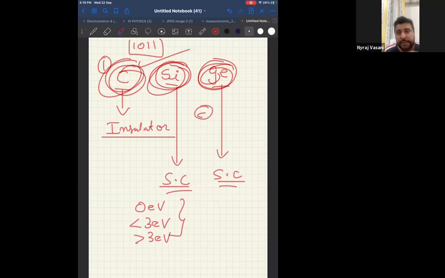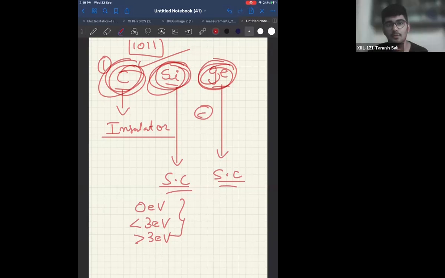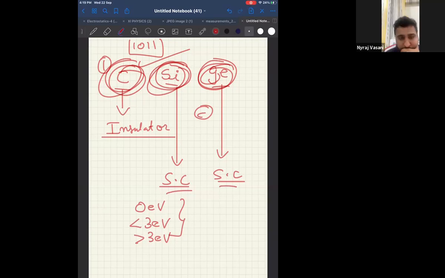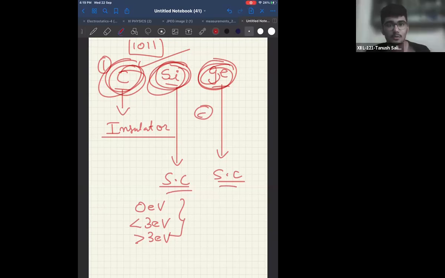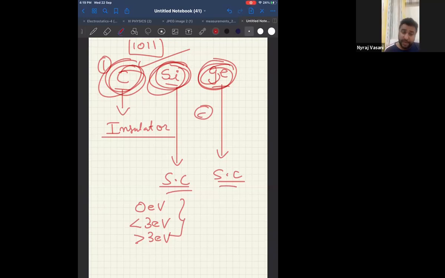Therefore, different elements have different conduction band, right? Same element, different atoms also have different gap. The gap is different. Therefore, for conductors, there is no gap, so electrons can easily jump.